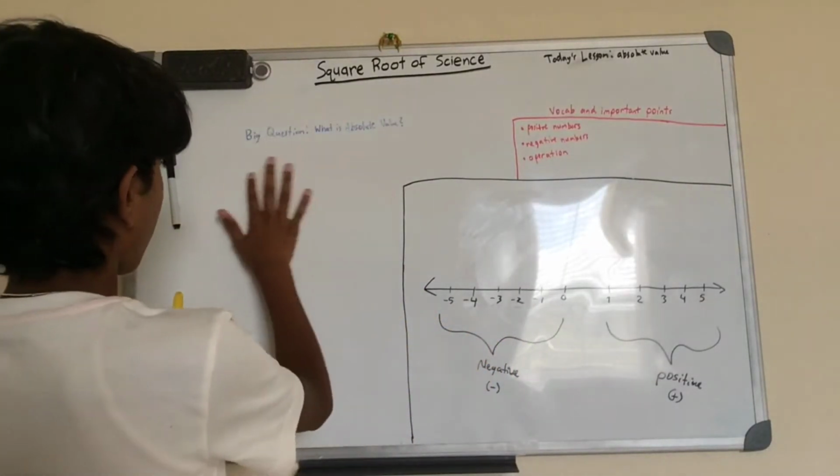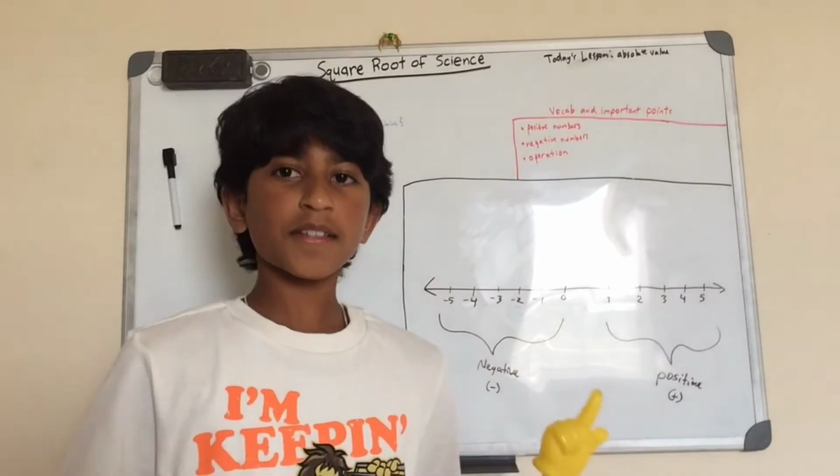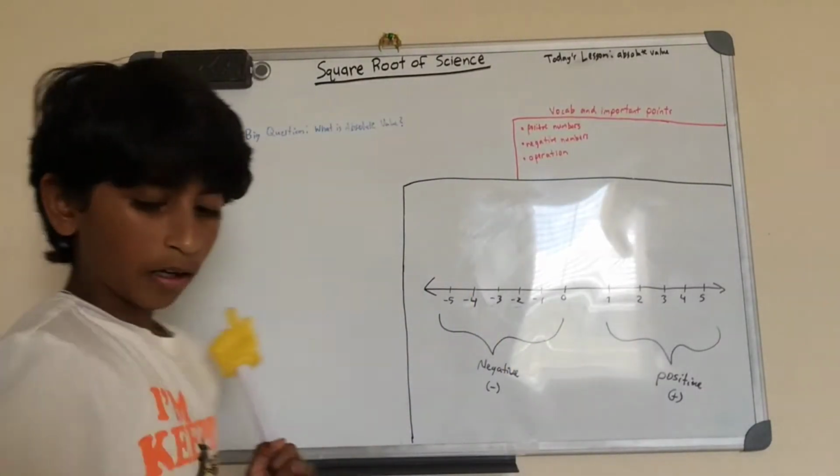So now let's talk about absolute value. Now, what is absolute value?